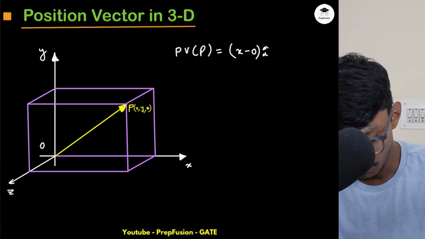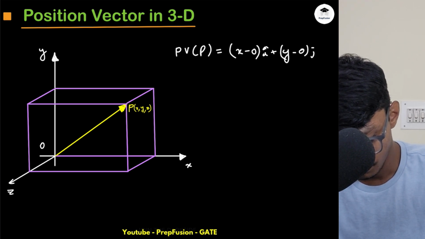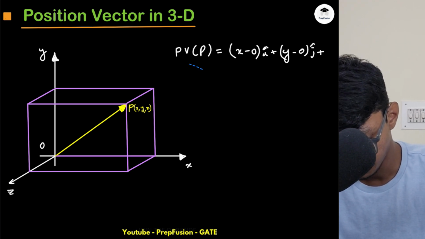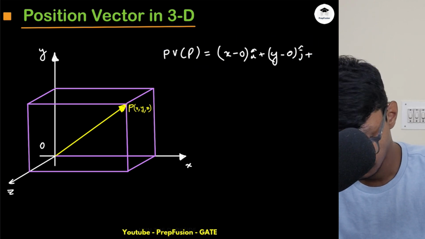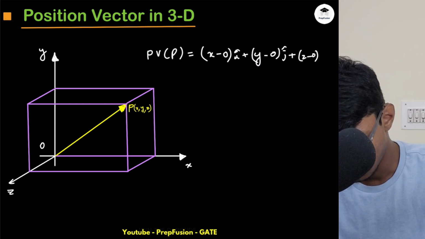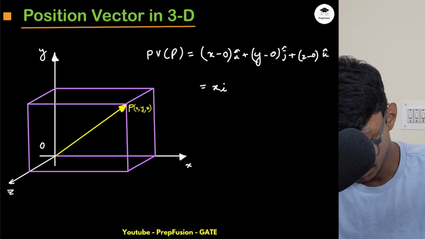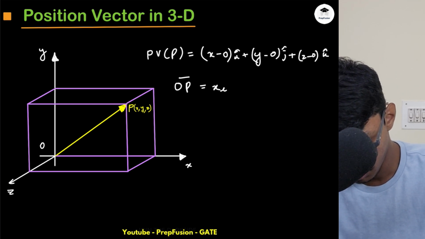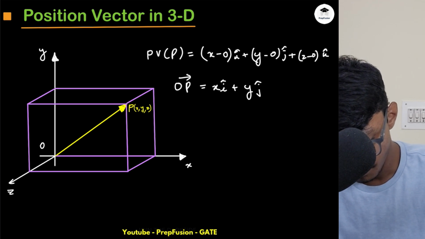So x minus 0 i cap, plus y minus 0 j cap, plus z minus 0 k cap. My OP vector will be x i cap plus y j cap plus z k cap.